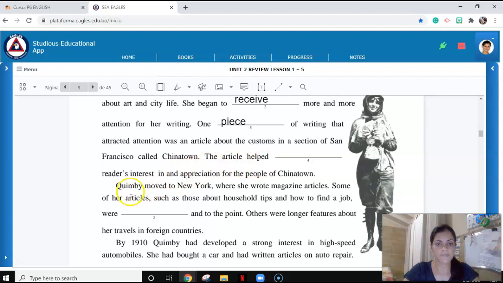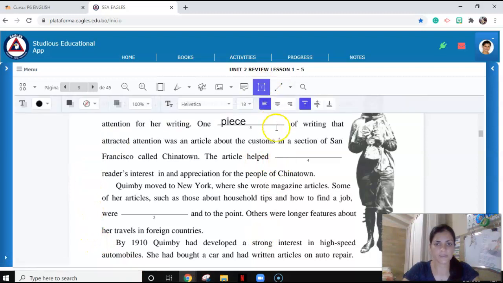The article helped readers' interest. So when we're working to get readers' interest, the article helped increase. Increase will be our missing word here. To make it greater, right? To make it greater in number.